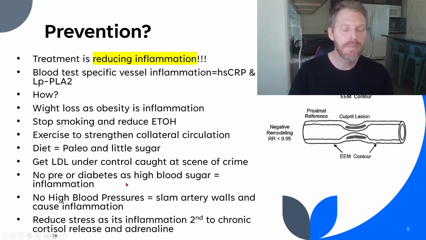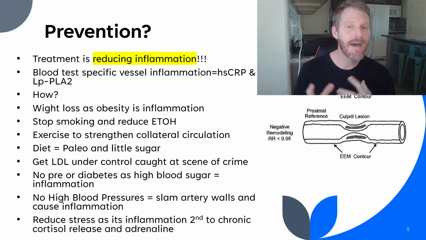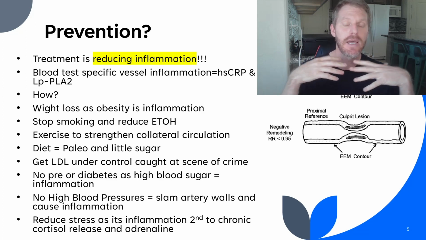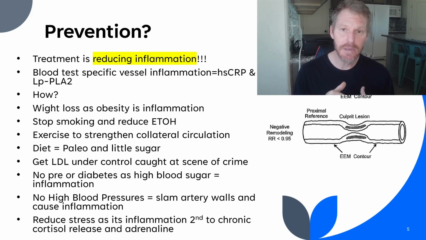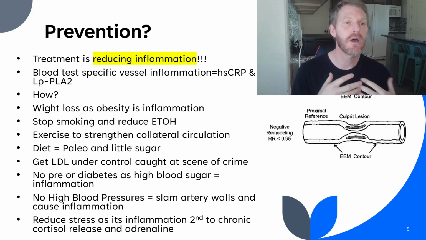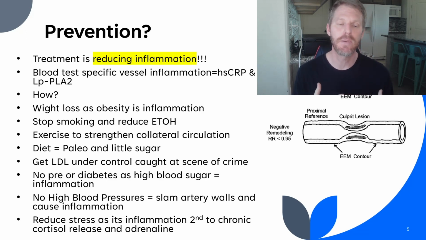We need to get our blood sugar under control. Elevated blood sugar going above that 5.7% that's normal in our arteries causes inflammation. We release chemicals that cause inflammation. That includes prediabetes. It includes diabetes for sure. It's like diabetes with all that blood sugar running around is essentially you pouring gasoline in your arteries.